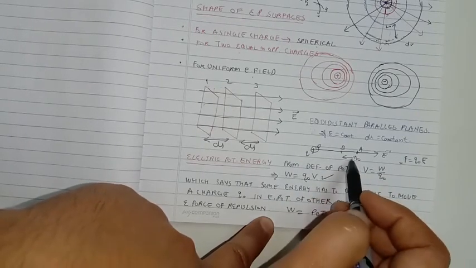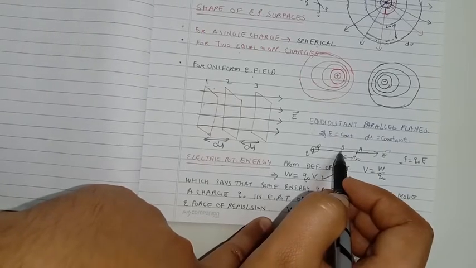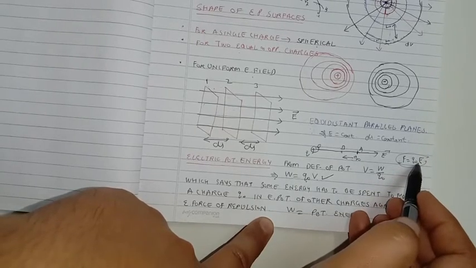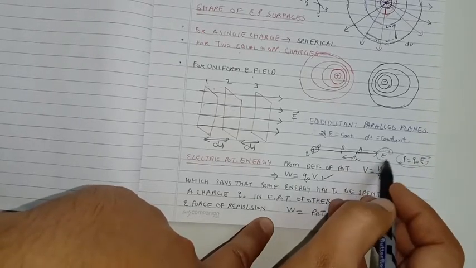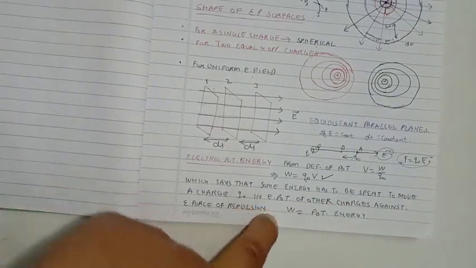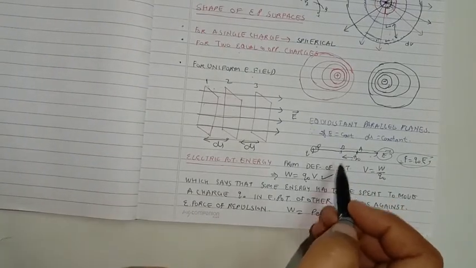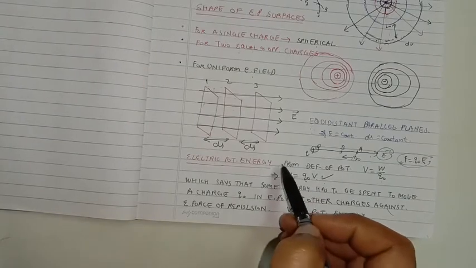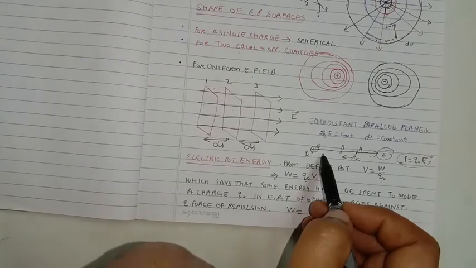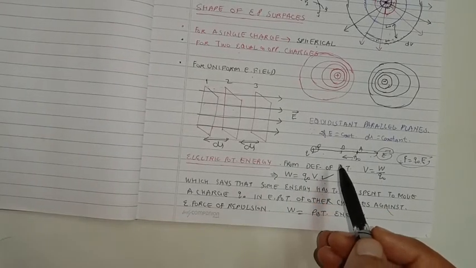So against this repulsive force, if we want to move Q naught from A to B, some external agent has to apply force same as that of F equal to Q naught E, but directed opposite to direction of electric field. So in this case, the external agent will be spending some of his energy in order to move the charge from A to B, and this energy is nothing but the electric potential energy. Moreover, we call this not simply as electric potential energy, but it is electrostatic potential energy.